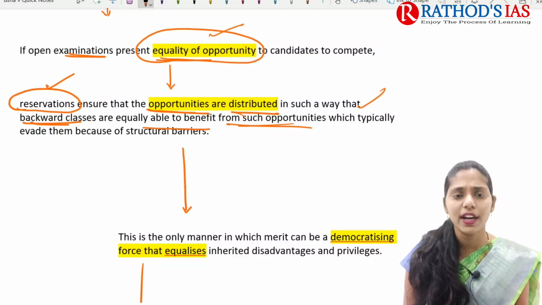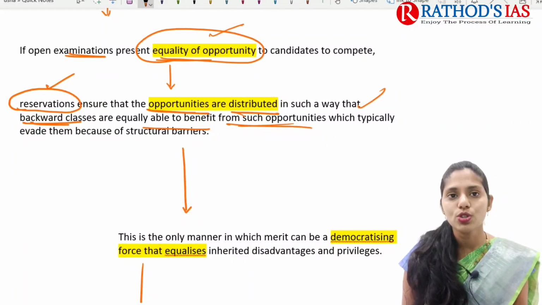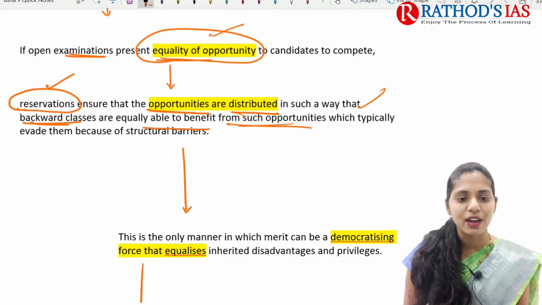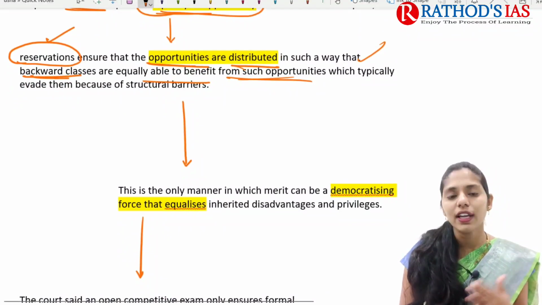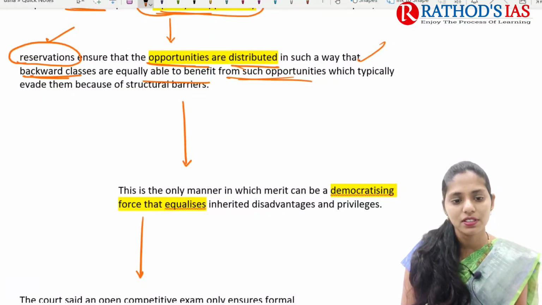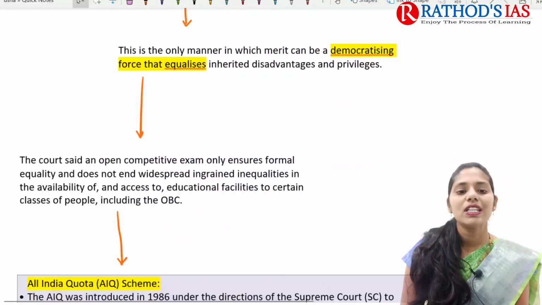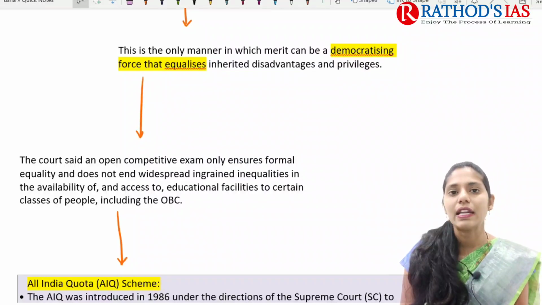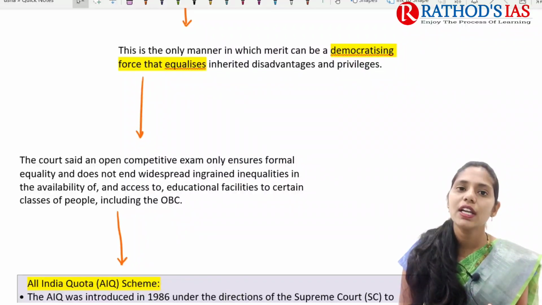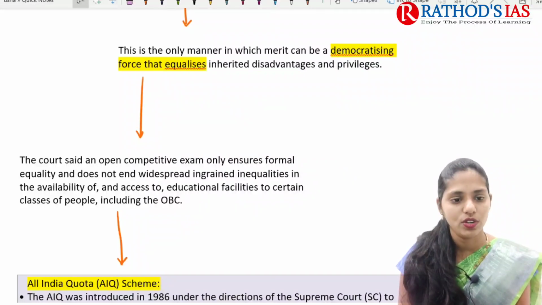Okay, opportunities we are providing. So in those opportunities, the reservations will also provide some distribution, such that backward classes are equally able to benefit from such opportunities. Because they have been facing different structural barriers since history. So this is the only manner in which merit can be a democratizing force that equalizes inherited disadvantages as well as privileges. So what inherited disadvantages and privileges are present? Those can be democratized by this reservation policy.